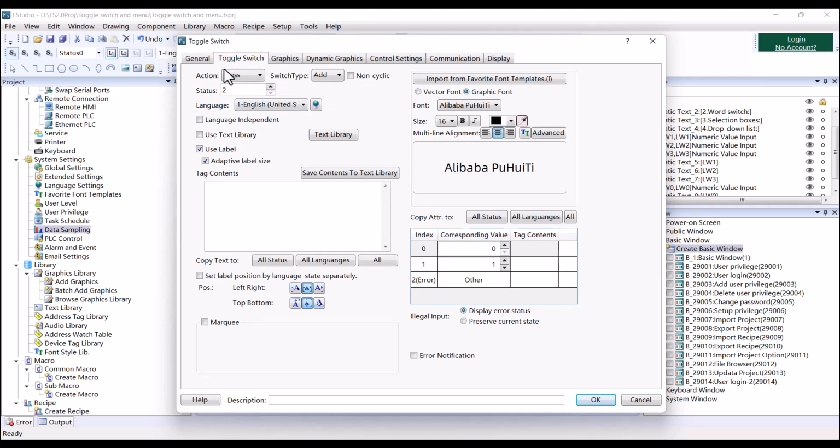About the toggle switch, you can choose the switch type to add or subtract. Then also you can change the status number. We can change it to 4. And then input the different content of different status. Number 1 is status 1, and status 2.